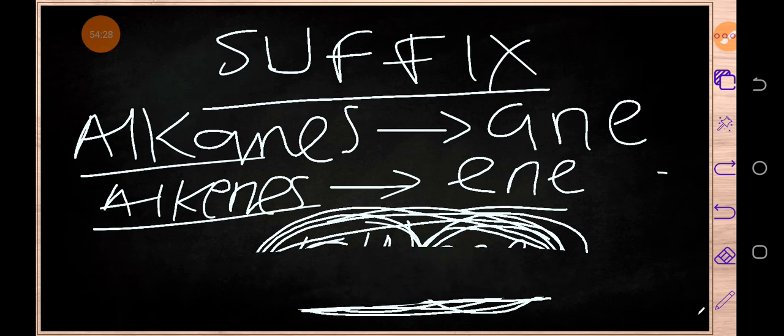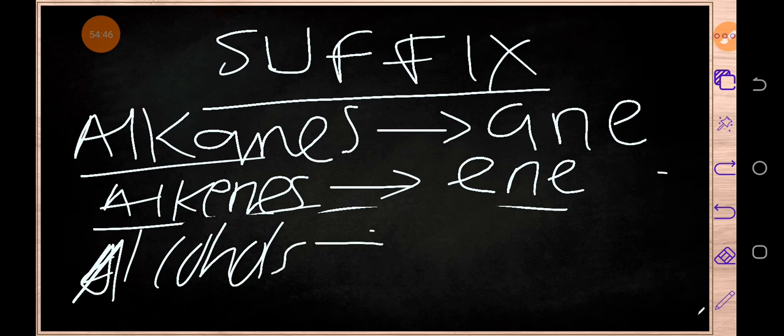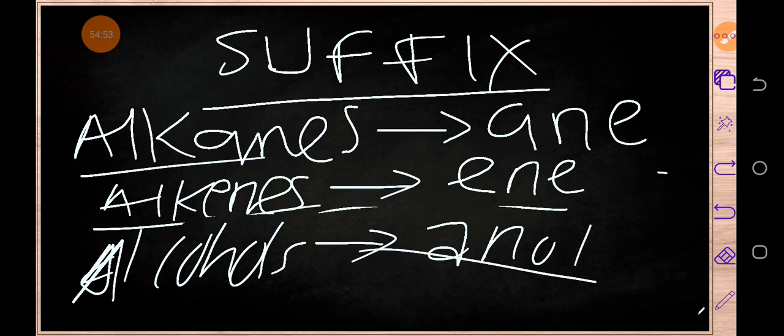Okay, let's talk about alcohols. So whenever you see alcohols, in talk of alcohols, whenever you see the suffix ano, just know that that member belongs to which family? Alcohols. Let me give you an example.